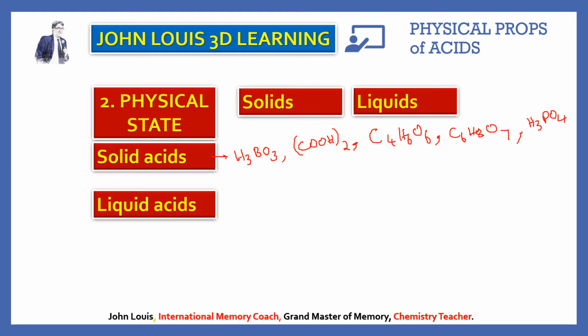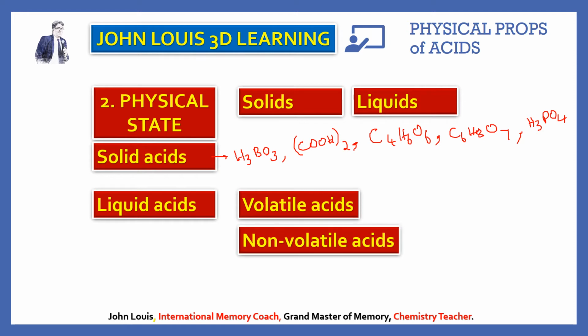Liquids. What acids are present in liquid form? If you take liquid acids, they are of two different types. Some are volatile acids, some are non-volatile acids. Non-volatile acid, I already told you, only one of the mineral acids, sulfuric acid, is non-volatile. Concentrated sulfuric acid is non-volatile, or simply sulfuric acid is non-volatile.